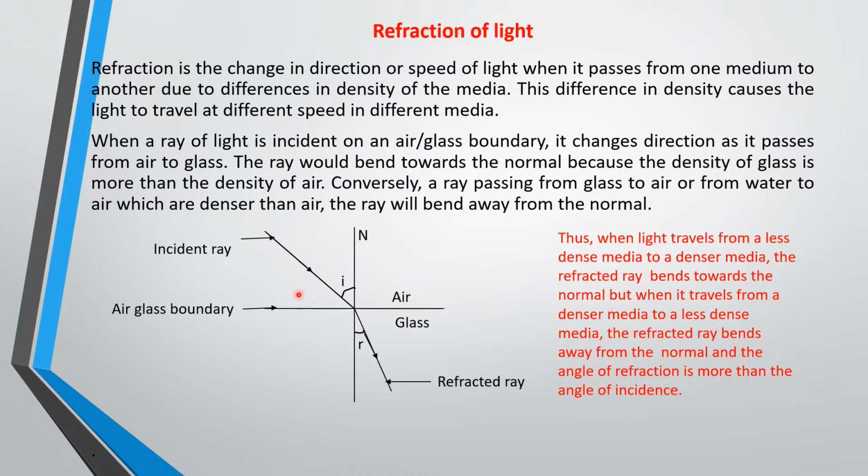Take note of this so that when you are drawing your ray diagram, you know how to indicate them properly. The angle between the incident ray and the normal is known as the angle of incidence, and the angle between the refracted ray and the normal is known as the angle of refraction. What I placed here is what I've discussed already: when light travels from a less dense medium to a denser medium, the refracted ray bends towards the normal. But when it travels from a denser medium to a less dense medium, the refracted ray bends away from the normal, and the angle of refraction is more than the angle of incidence.